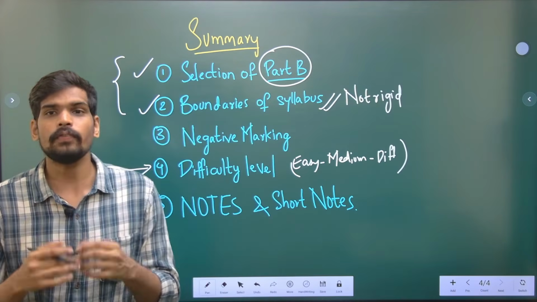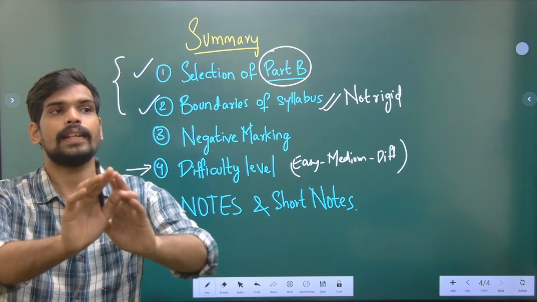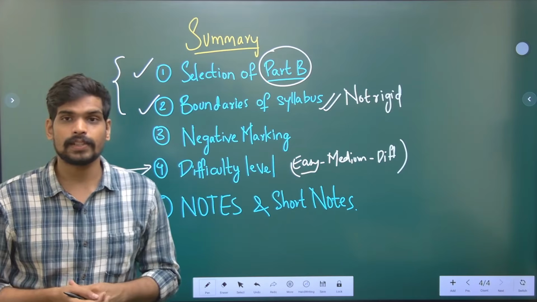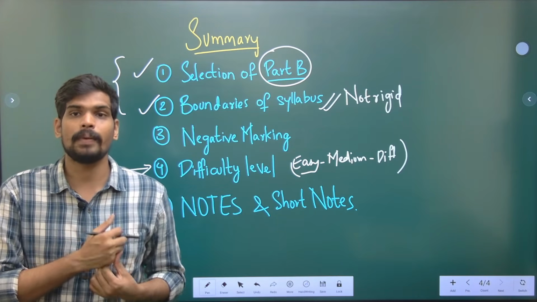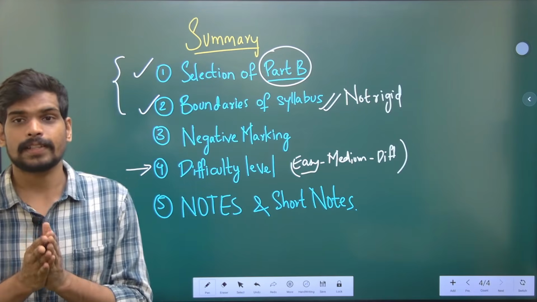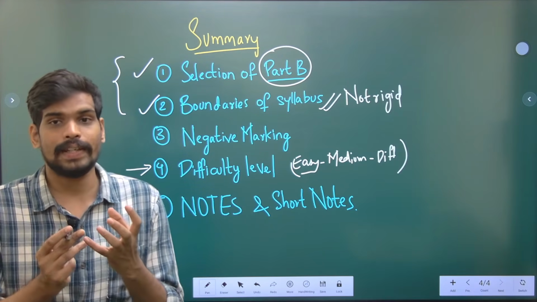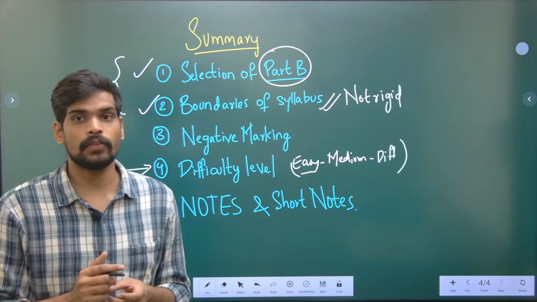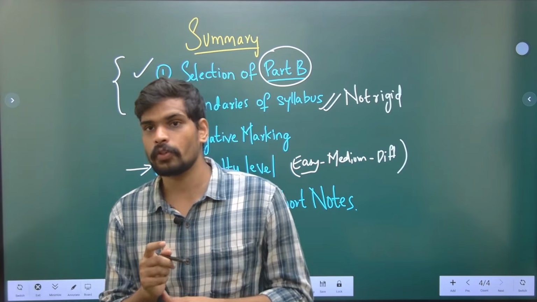If you, for example, leave out a topic like structures completely, it is very possible that you get a very easy question from structures. Why should you lose marks in the common part when you have an easy question from that subtopic? So don't leave out. At least if you have a motive to leave out something, at least do the basics of it. Don't leave it out completely. That is something you have to keep in mind during the course of your preparation.